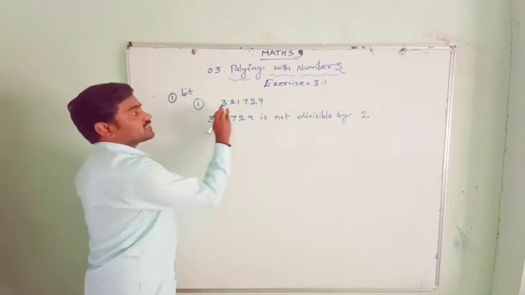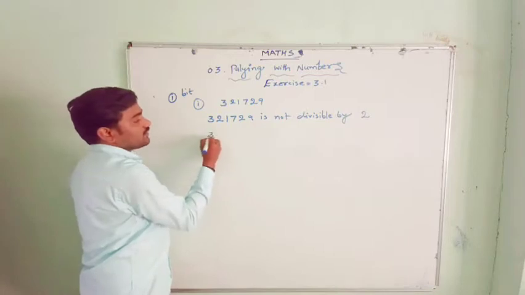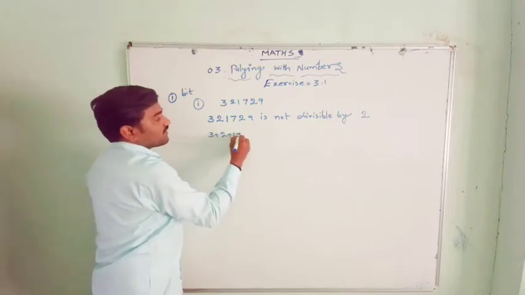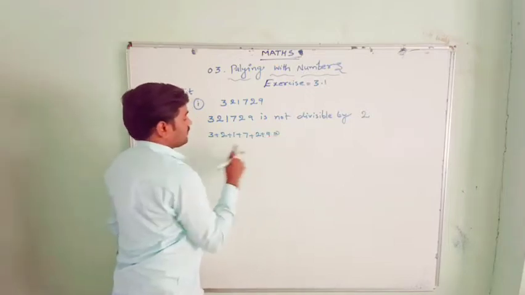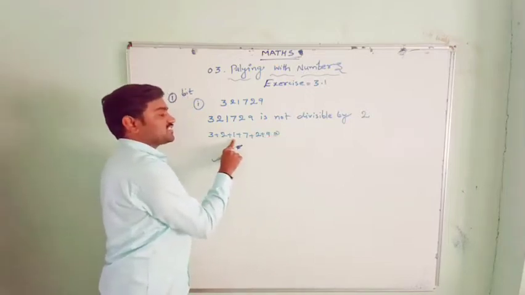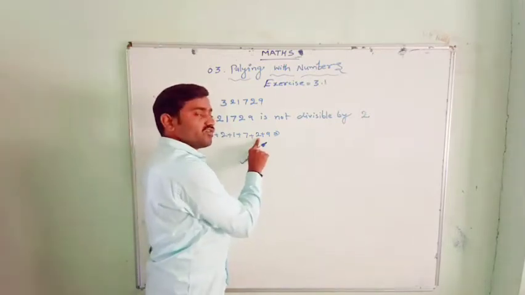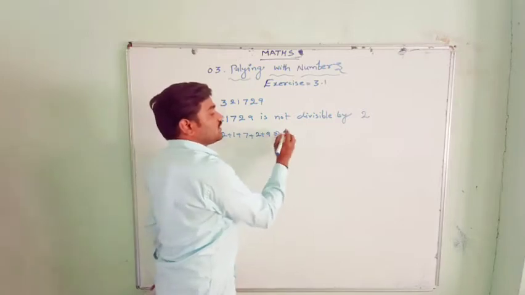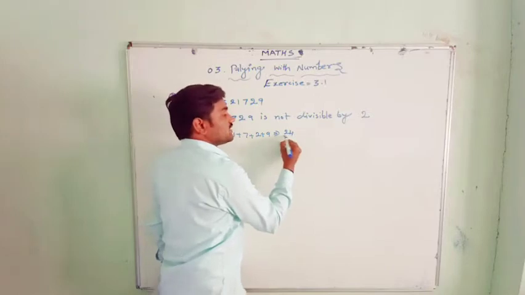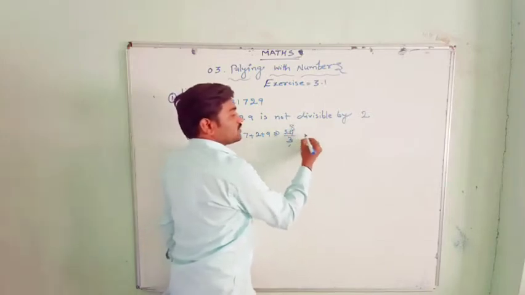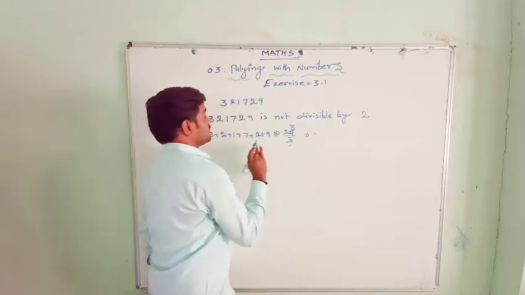Let us check the sum of the digits: 3 plus 2 plus 1 plus 7 plus 2 plus 9. 3 plus 2 is 5, 5 plus 1 is 6, 6 plus 7 is 13, 13 plus 2 is 15, 15 plus 9 is 24. So 24 is divisible by 3.